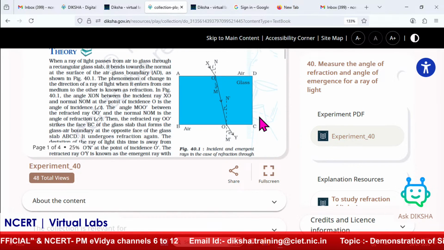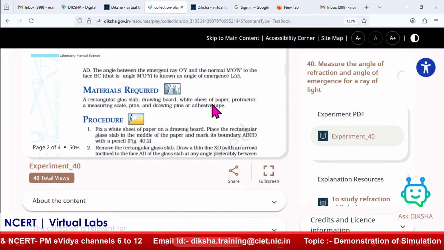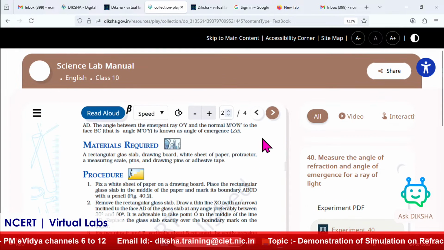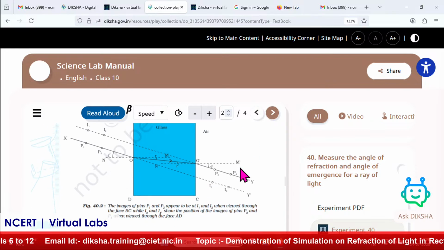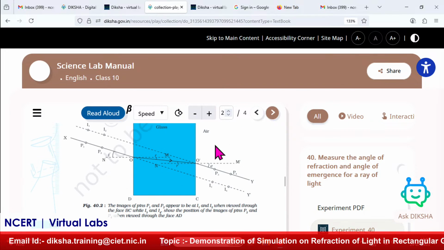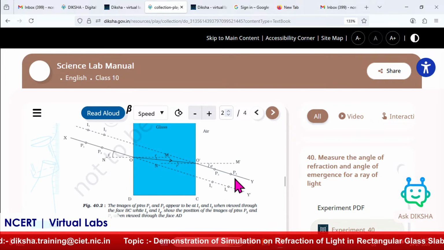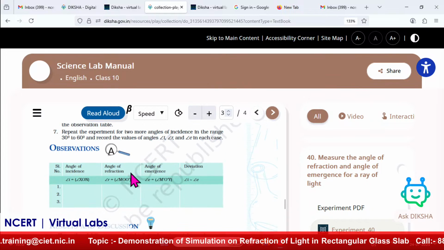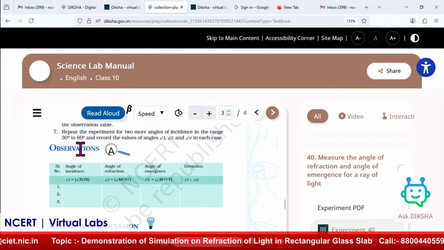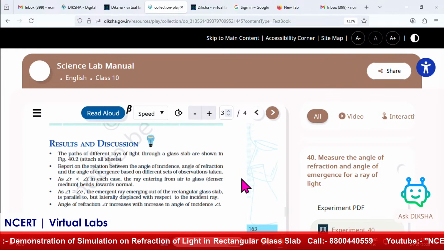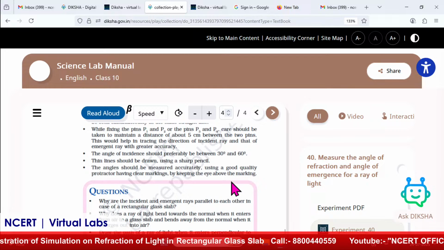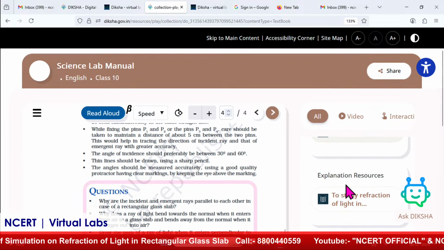Here the theory is given. This experiment gives the same theory that is there in the lab manual. The material required is listed, a rectangular slab, normally a rectangular glass slab. The entire theory is available over here. You can see the observation table is there. The same observation table is provided in the simulation, and the student can fill it in. So we can do the theory part as well.